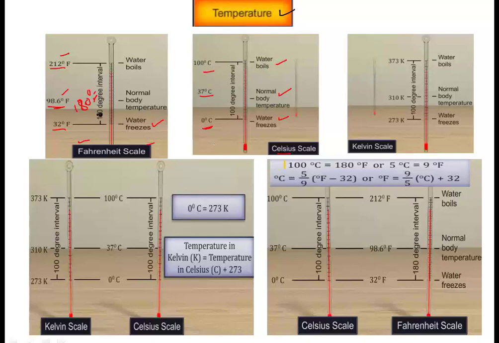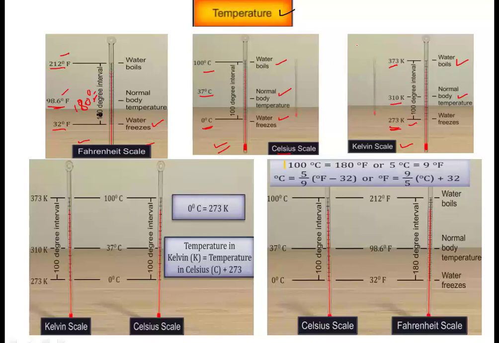Then another scale was the Kelvin scale. Kelvin scale is again divided into 100 intervals. Water freezes at 273 Kelvin, normal body temperature is 310 Kelvin and water boils at 373 Kelvin, right?